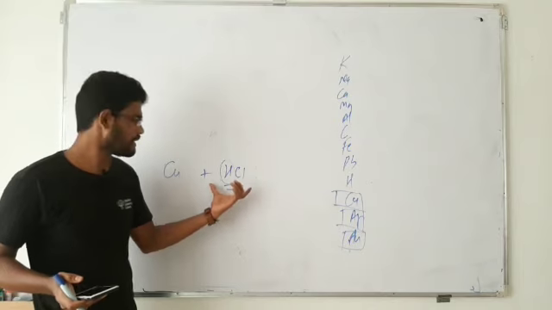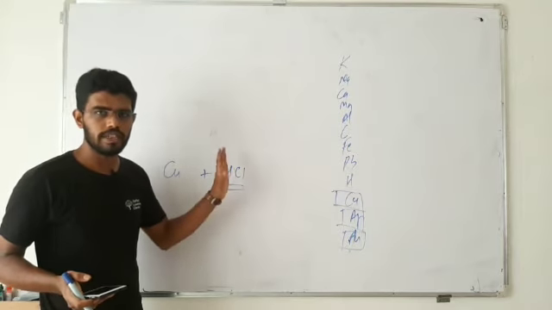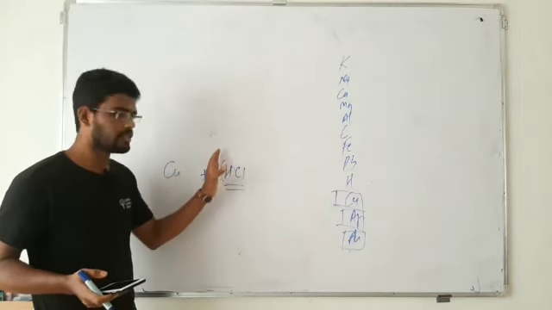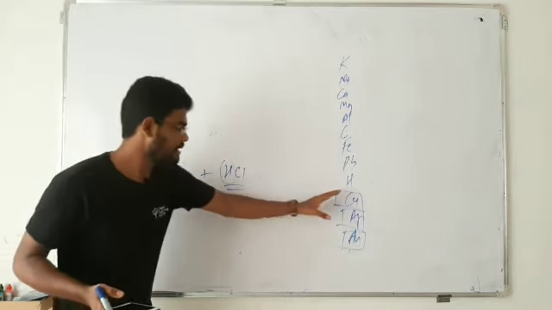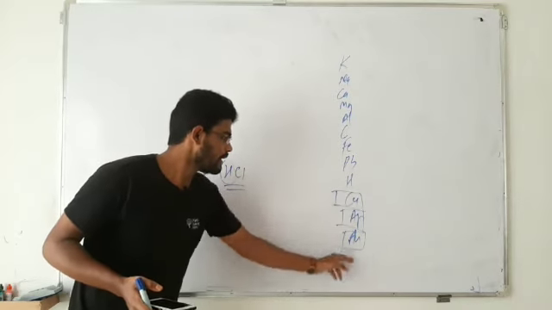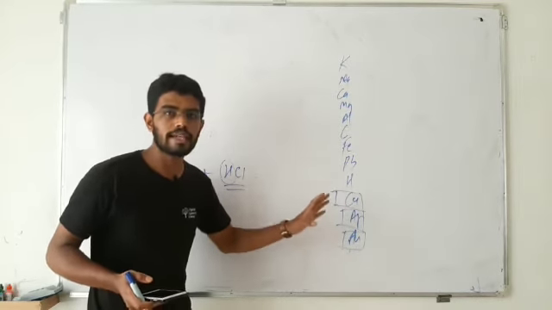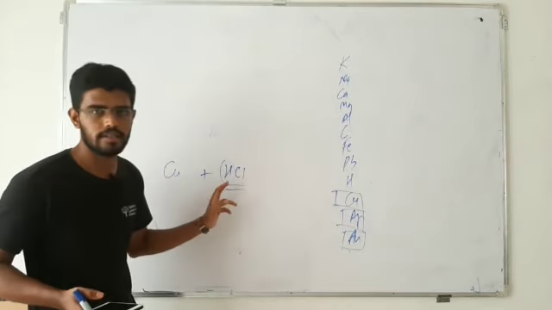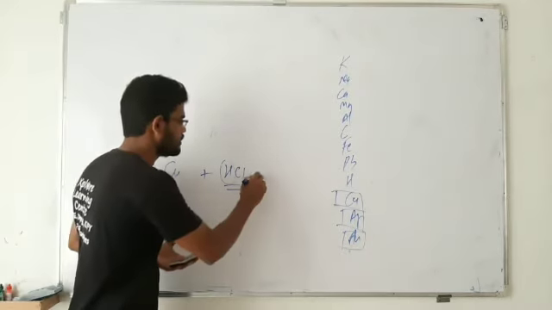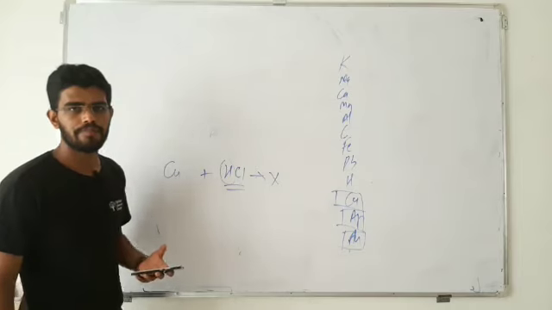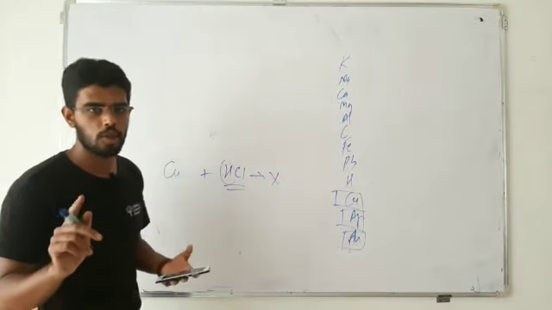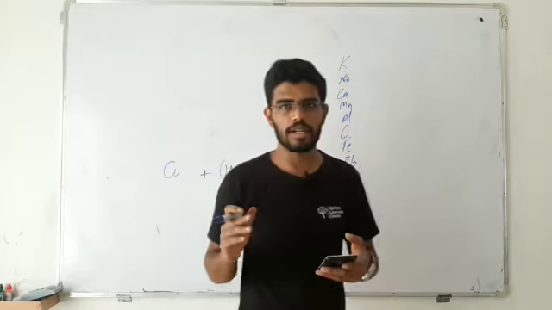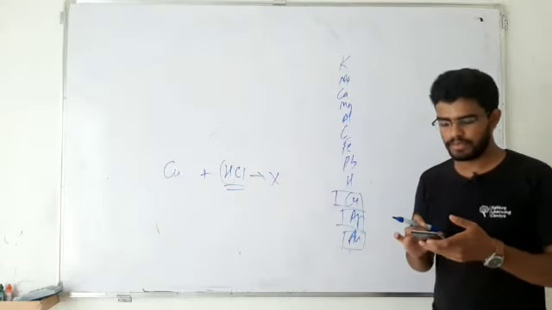Any acid, you may take HCl or H2SO4, we need to confine with respect to hydrogen. Here that reaction is not possible, so that statement is correct. Option A is correct. Copper, silver and gold cannot displace hydrogen from acids.